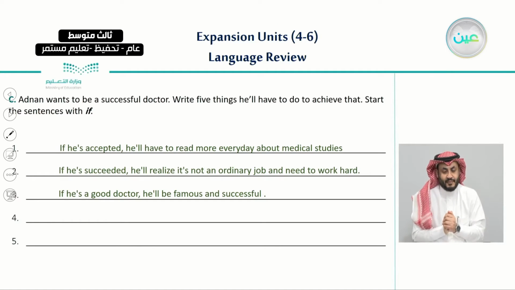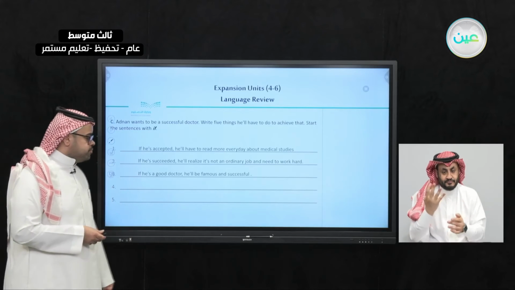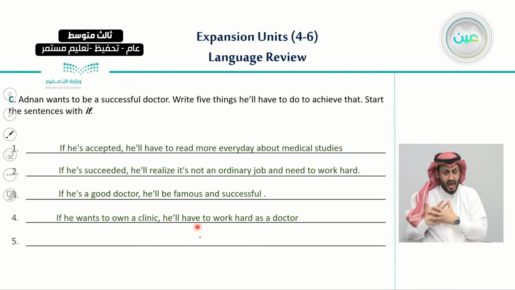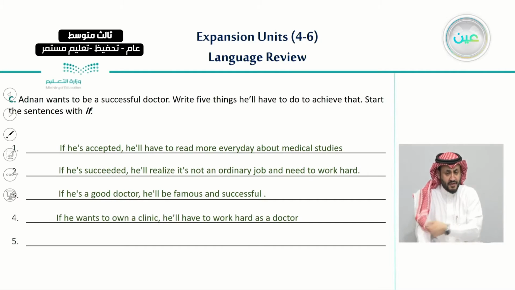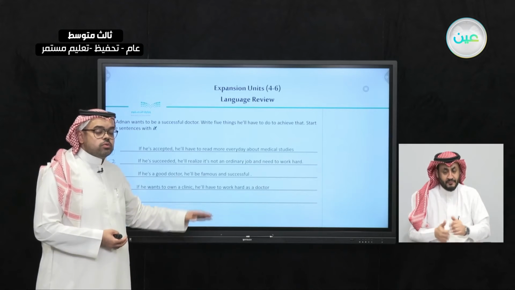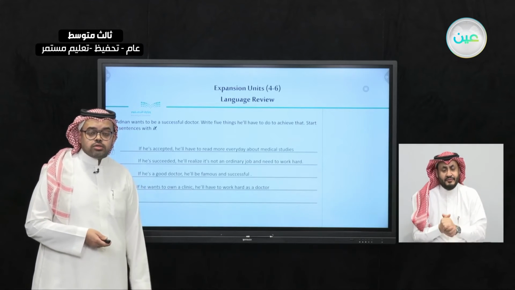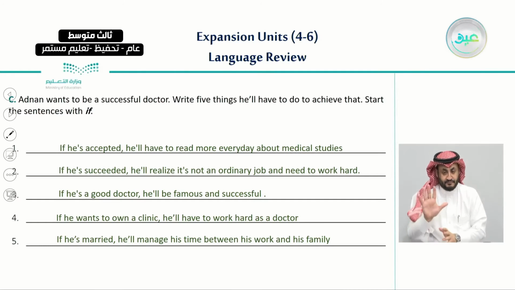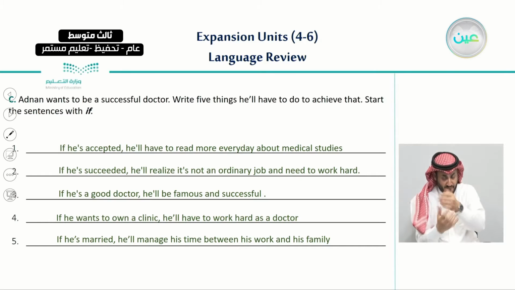And the fourth one: if he wants to own a clinic, he will have to work hard as a doctor. And the final one: if he is married, he will manage his time between his work and his family.